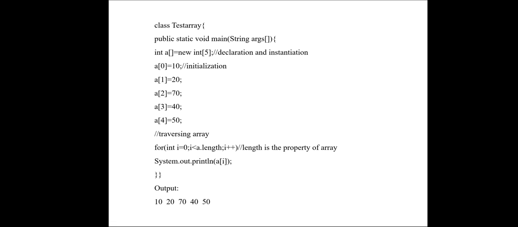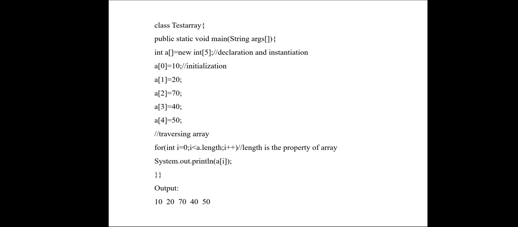So initializing. Next, traversing the array. For traversing through the array, we are using a for loop statement. So int i equals 0, i less than a dot length. A is the array name, dot length will give the size of the array. Here the size of the array is 5, 0 to 4, that is 5, i plus plus. Within the for loop we have given System.out.println a of i. So we are printing the array values, and our output, the array values, is printed.